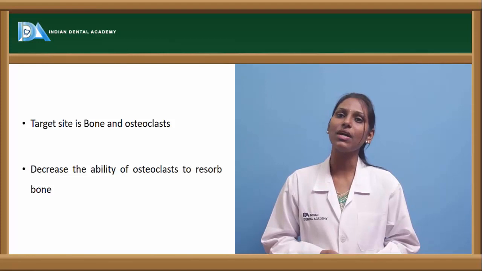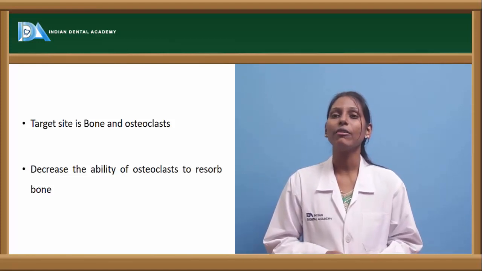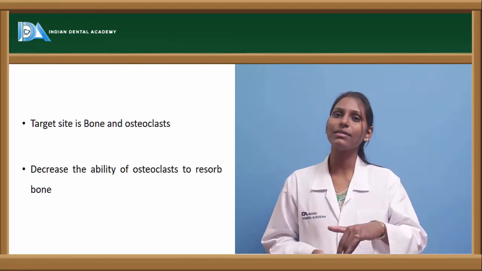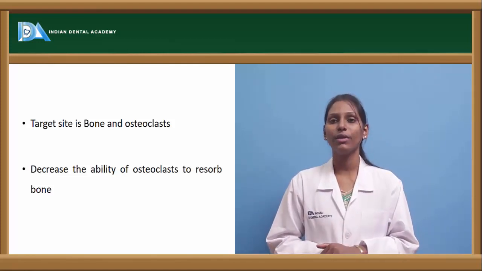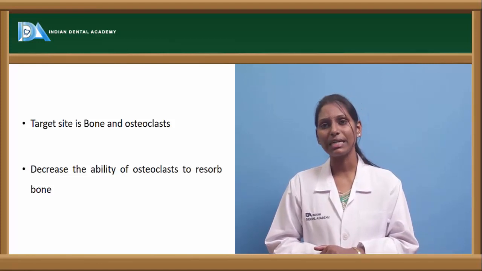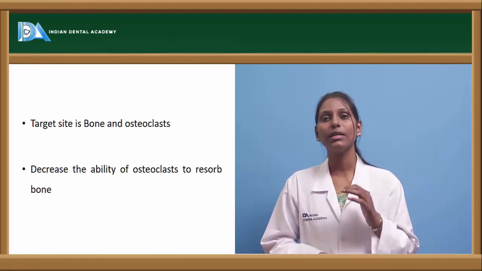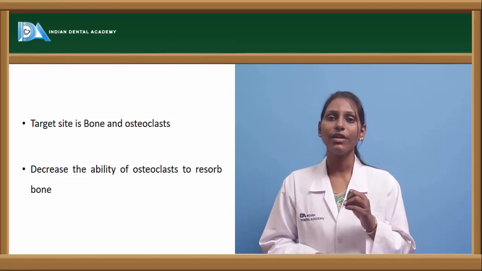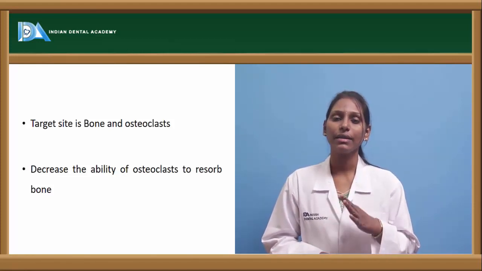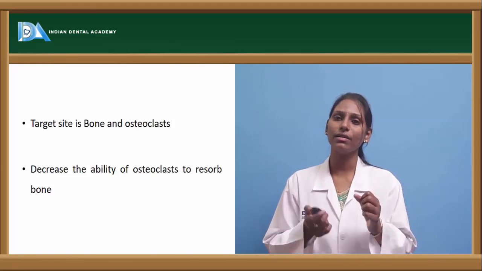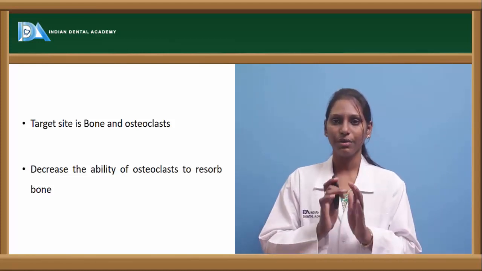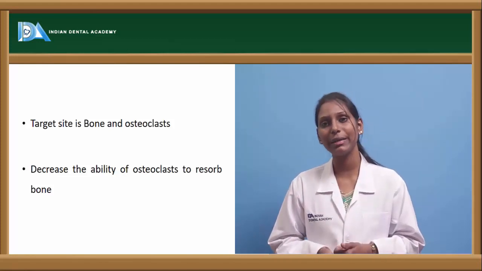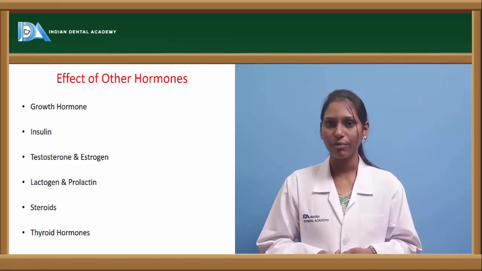Calcitonin decreases osteoclastic activity, and there will be a decrease in the ability of osteoclast to resorb the bone. Here calcitonin prevents the action of osteoclast. Osteoclasts lose their ruffled border and lose their mobility, and they lose their function of osteoclastic activity. There will be decreased ability of osteoclast to resorb the bone.